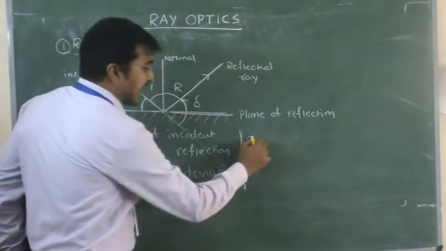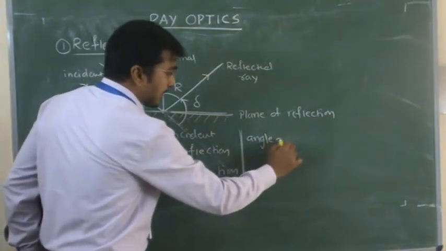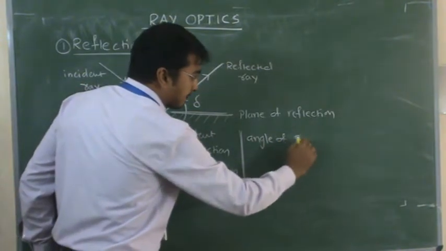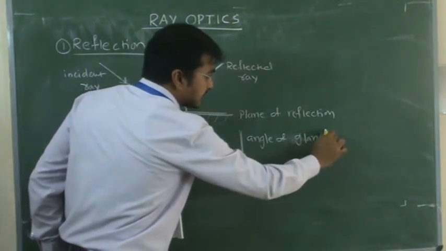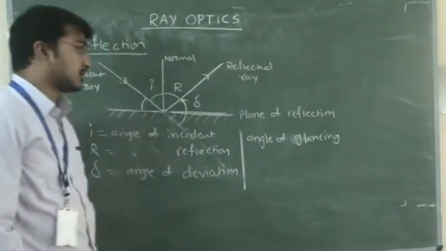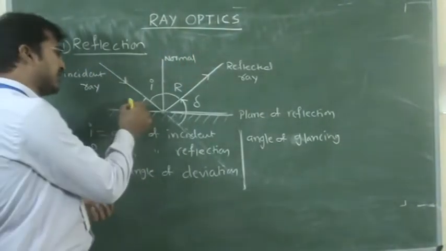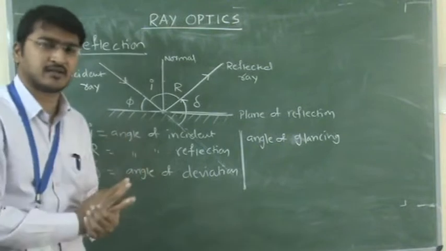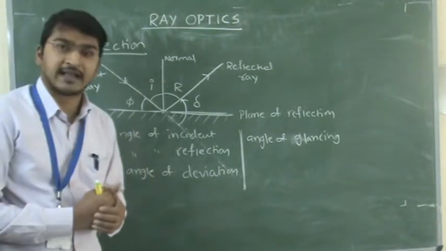This is called the angle of glancing. We can indicate it with any symbol, theta or phi or anything. So what is the angle of glancing?